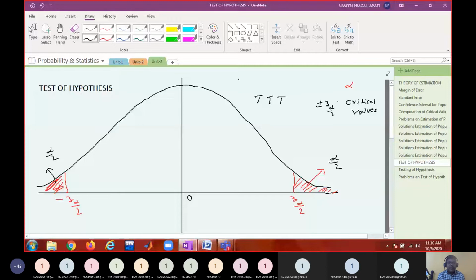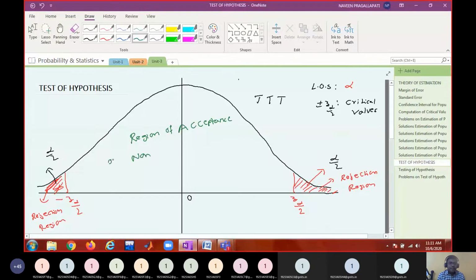And what is this non-reddish region? Generally, people call it the region of acceptance, acceptance region, non-significant region or insignificant region. What I prefer to say is non-rejection region. Instead of calling it the acceptance region, I will say non-rejection region.